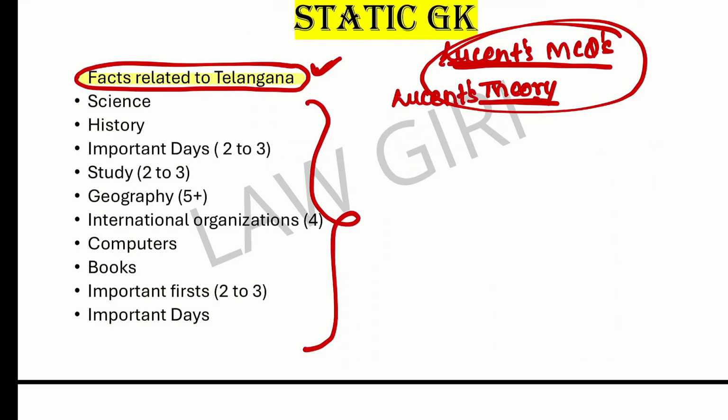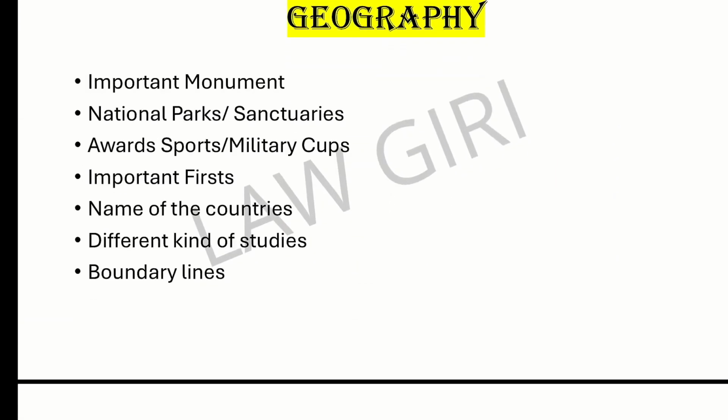If you directly do Lucent's theory book, then one problem that you're going to face is that you won't be able to know what you need to learn, right? That is why first you need to go for the MCQs, and then you should move on to the theoretical part. Okay, then you have geography.